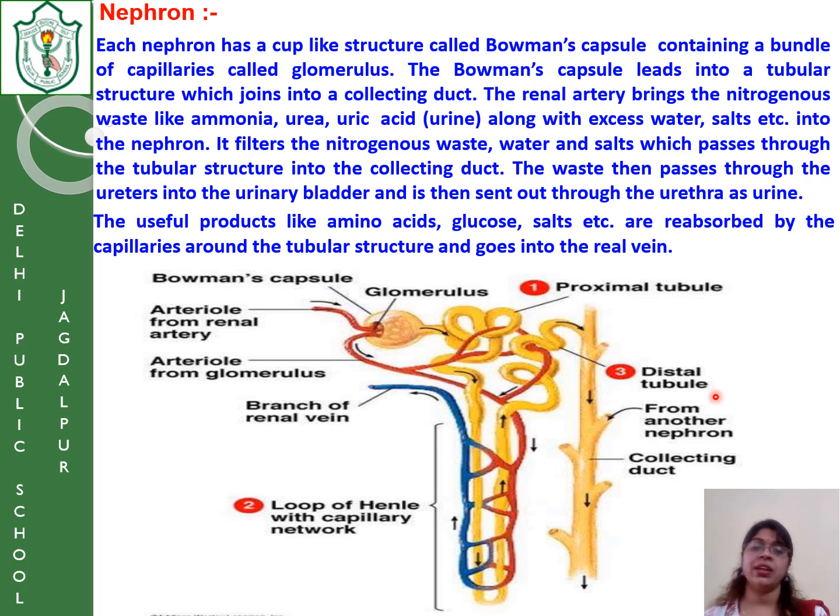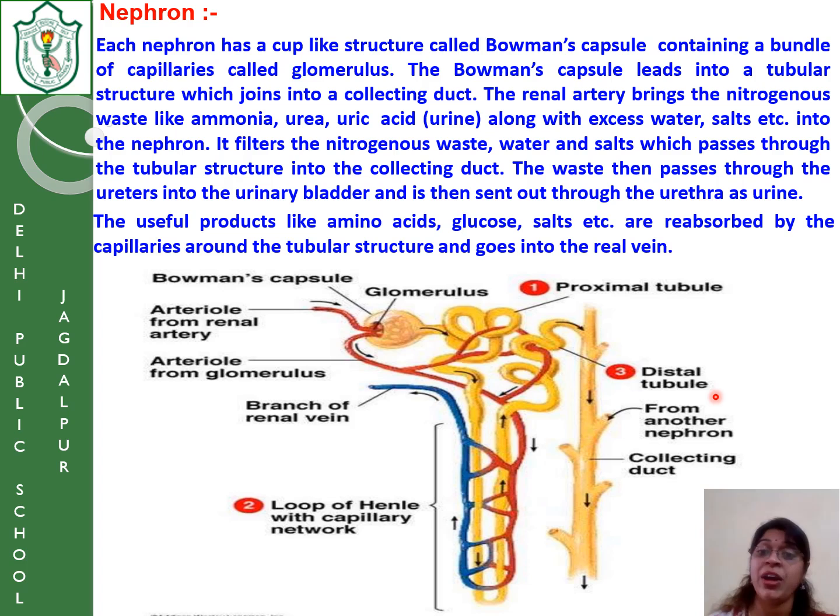So in that condition, when the kidney stops filtering or stops functioning, that is called kidney failure or kidney damage. To cure that condition, there are two methods. One is temporary, one is permanent. Temporary, we use some artificial machine to do the same function that the kidney is doing. That is called an artificial kidney. In the permanent method, we do the transplantation. Transplantation means removing the nonfunctional kidney and implanting the functional kidney into the body.